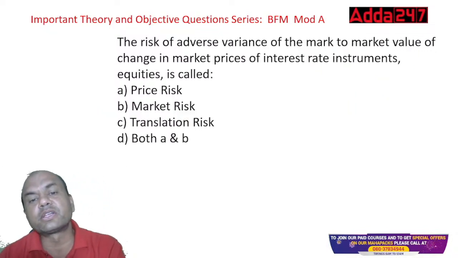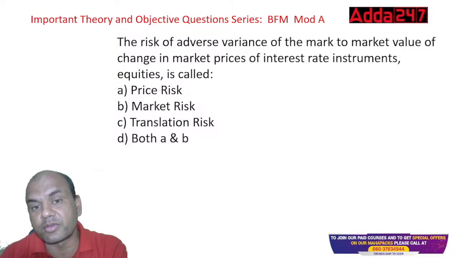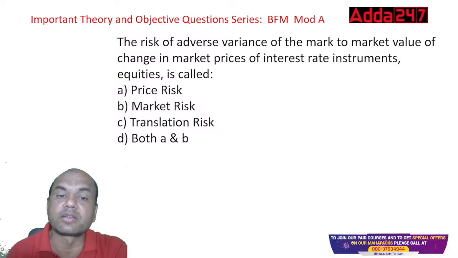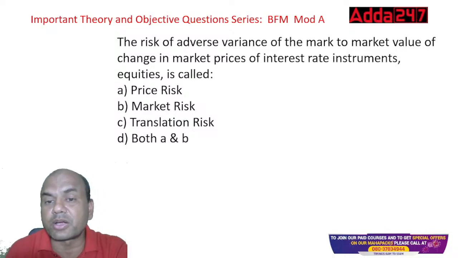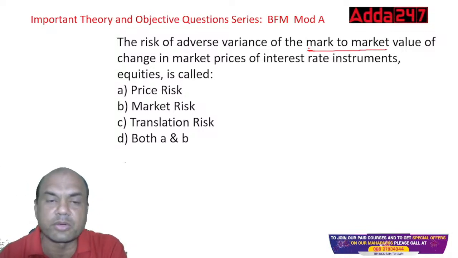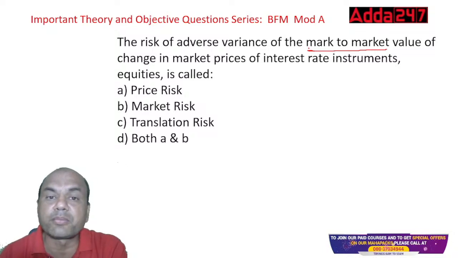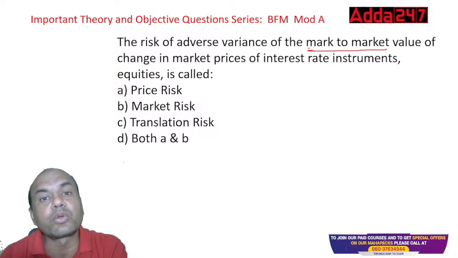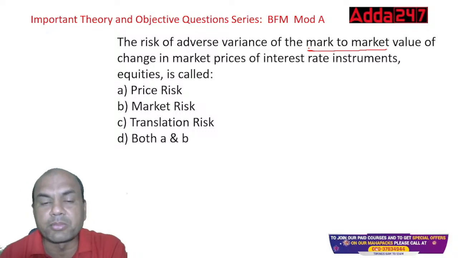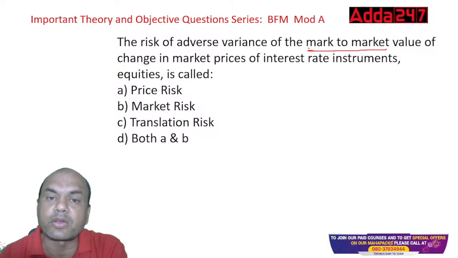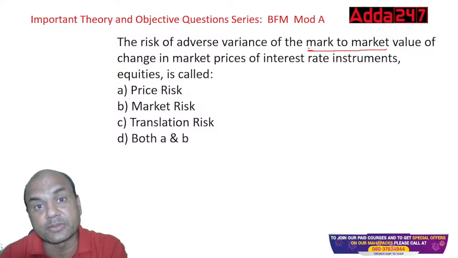The risk of adverse variance of mark to market, of change in the market price of the interest rate instruments, equities, is called. So what is mark to market? The logic behind mark to market is, suppose I bought, let's say, a bond, and I am not going to sell that bond immediately. But mark to market means what? Whether notionally I am gaining some profit or not in that.